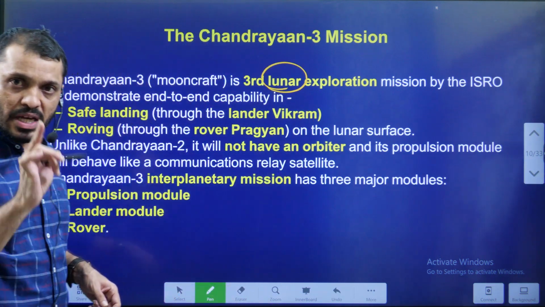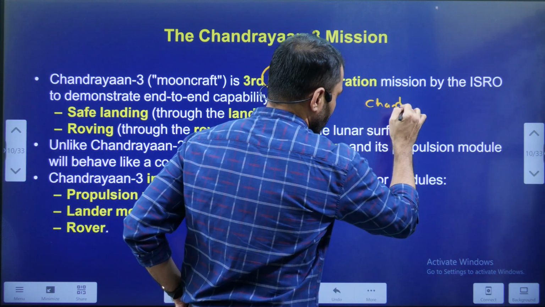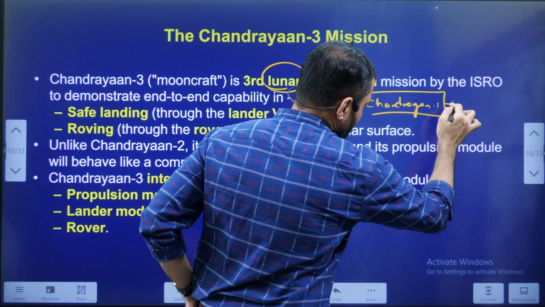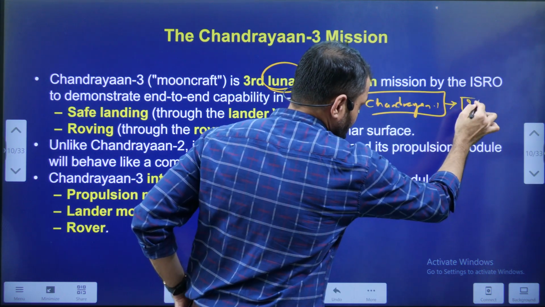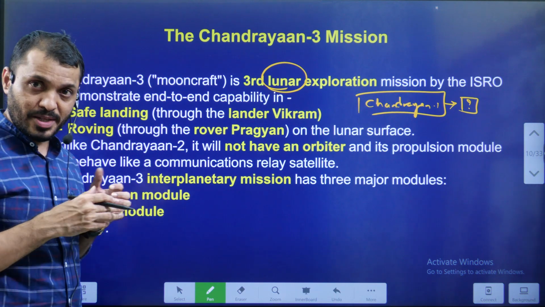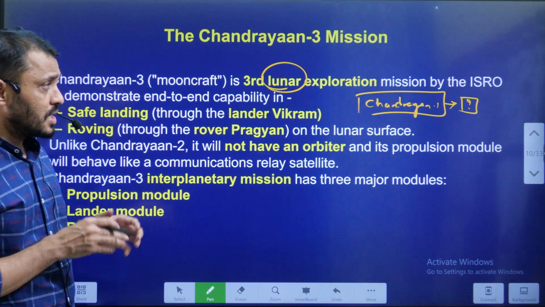Lunar exploration. Here is one question to you, students. What about Chandrayaan-1? In Chandrayaan-1, which country helped India in the Chandrayaan-1 launch, as well as the discovery of water by Chandrayaan-1? Which country or which space agency helped in that operation?